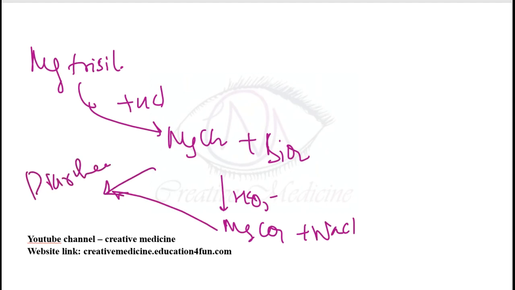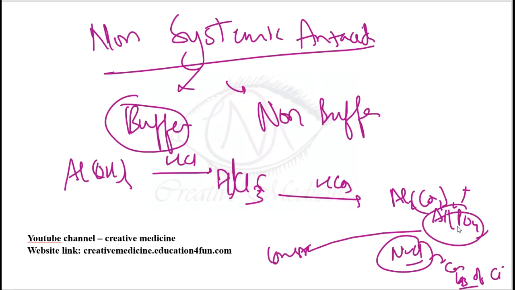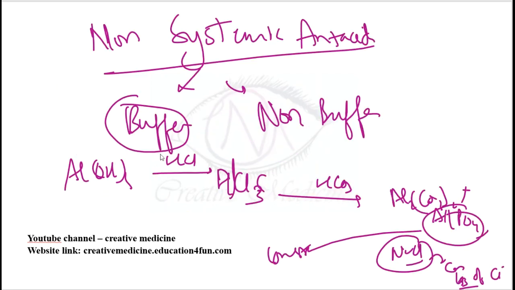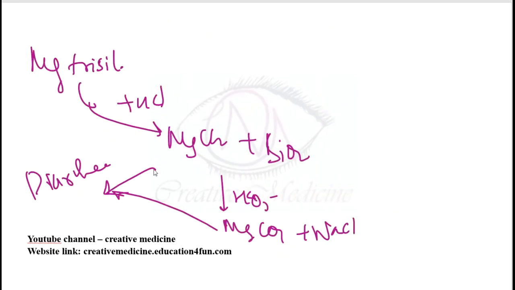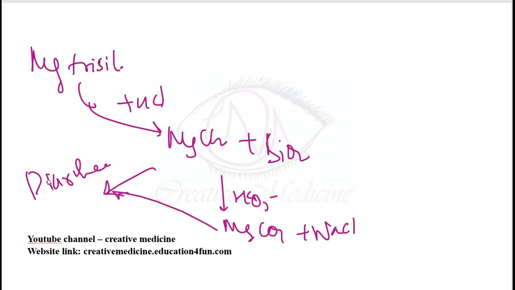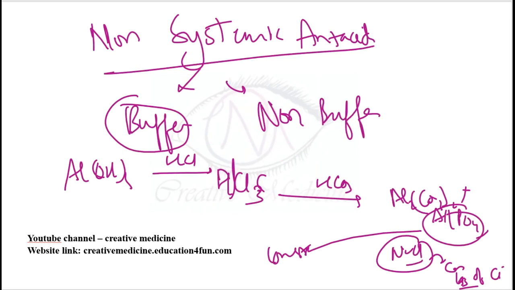In the buffer type, aluminium hydroxide will result in constipation, whereas magnesium trisilicate results in diarrhea. So if you combine aluminium hydroxide and magnesium trisilicate, then the side effects will be nullified. Okay, this is about the buffer type. Now we will see non-buffer type.